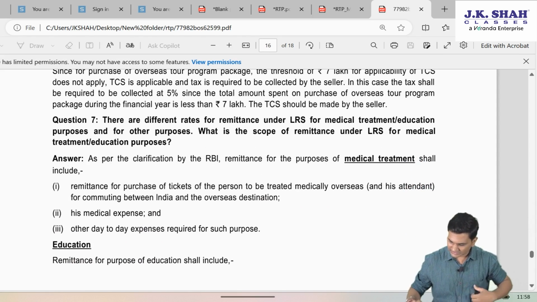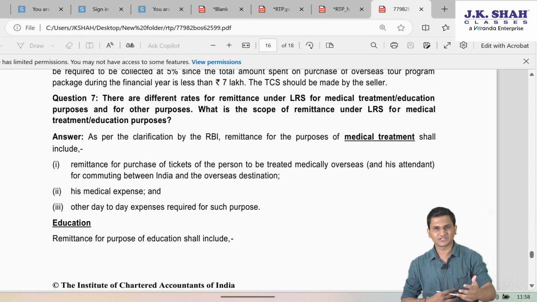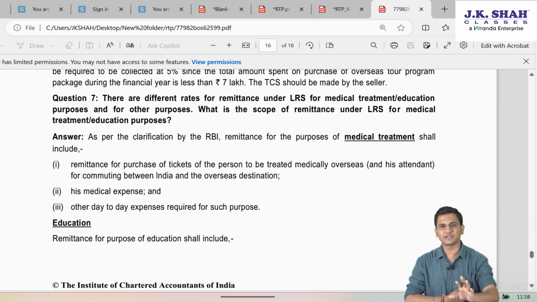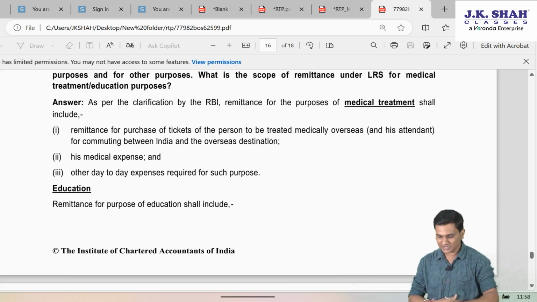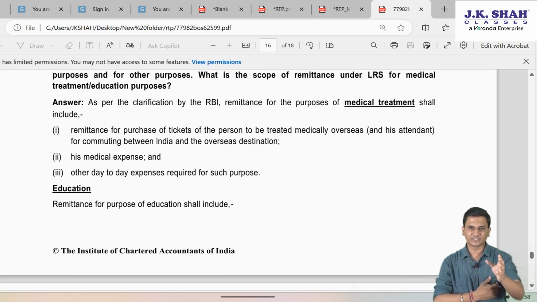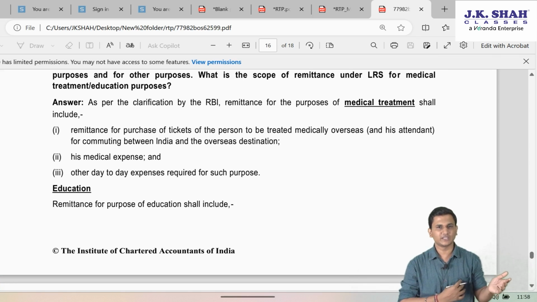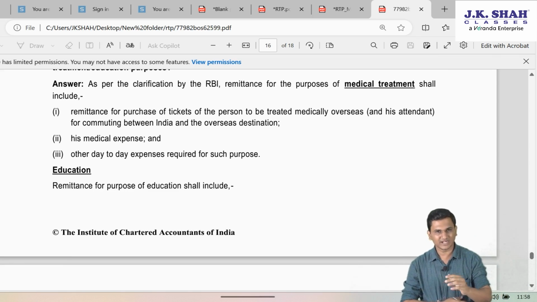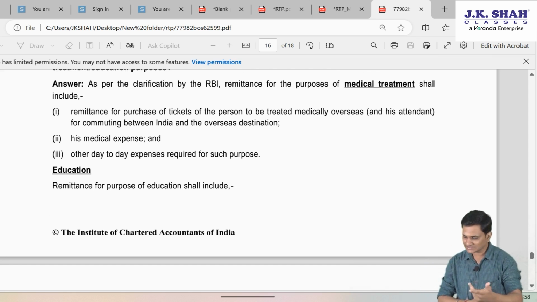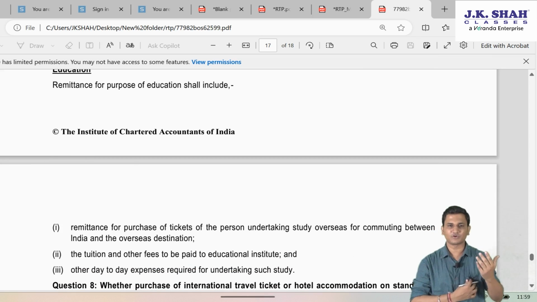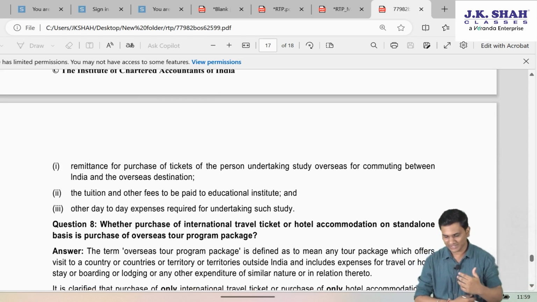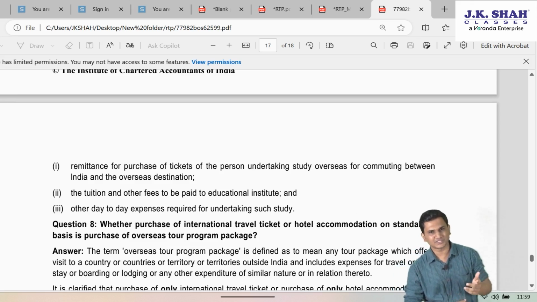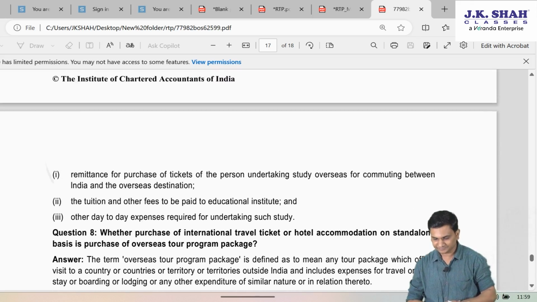Now, there is also one clarification regarding what will be considered as medical treatment expenditure and what will be considered as education. For that, they have written that medical treatment will include purchase of tickets for medical treatment going outside India and coming back, and then medical expenses as well as the other day-to-day expenses. Same thing for education, they have clarified what will be considered as education remittance: payment for purchase of tickets for traveling outside India to study, then any tuition or other fees to be paid to that educational institute, as well as other day-to-day expenses.